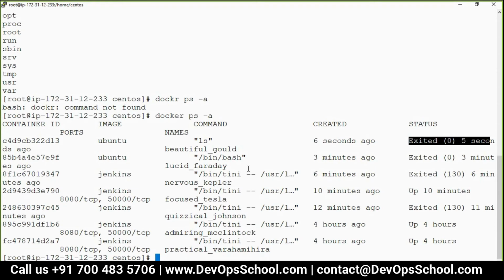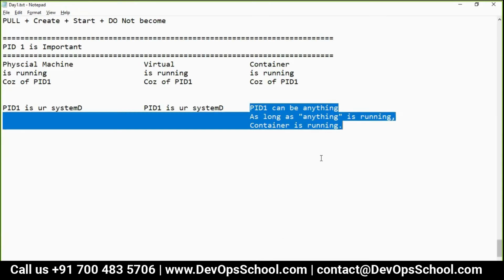So again, back to the same question: who decides? It depends on the behavior of the application and the wish of the developer of the image. Okay, guys, did you understand this whole statement all together?